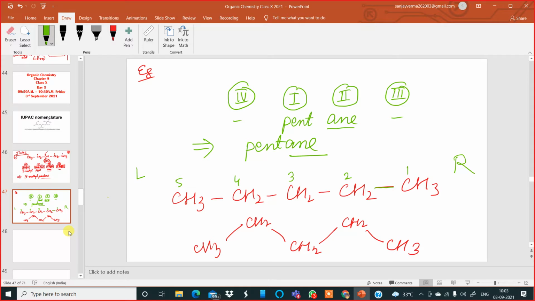If it is a triple bond, you have to write YNE. For single bond, we write ANE; for at least one double bond, ENE; for at least one triple bond, YNE. This you must remember. Am I clear?